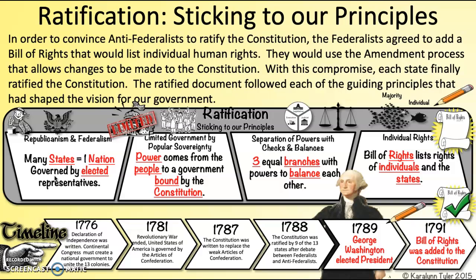And then in 1791, our first Congress that was elected and sent by all of the 13 states gathers together, and they follow Article 5 of the Constitution to add a number of amendments. They proposed 12. 10 of those 12 were ratified in 1791, and those became our Bill of Rights, and they're added to the Constitution.